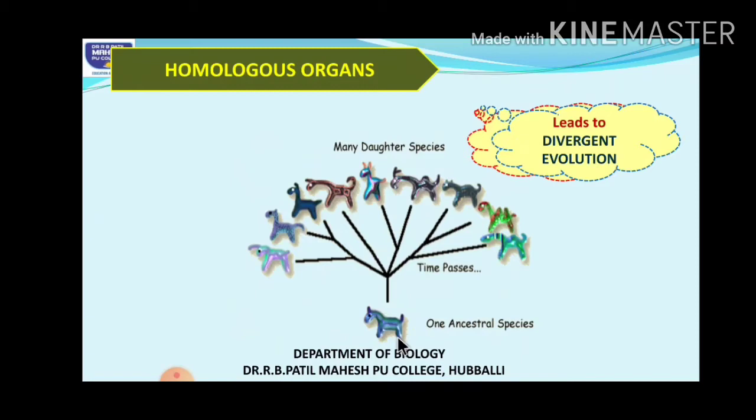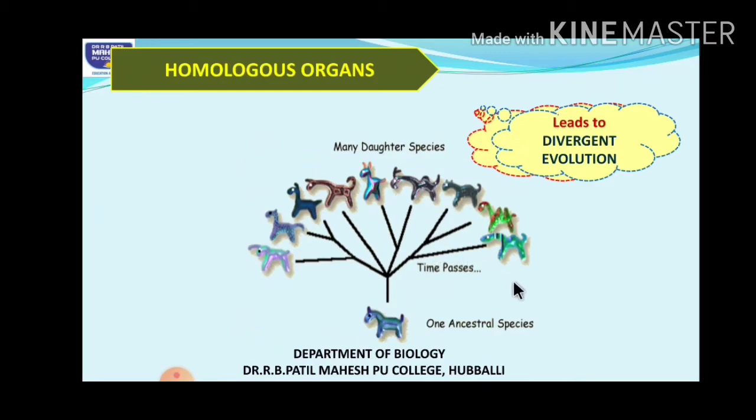So like this, that leads to evolution of different structures in different organisms based on their environmental conditions. Then slowly that leads to the formation of new species. As new structures develop, that leads to new species. Okay, so that is nothing but divergent. That is, one is diverging into many. It is leading to the production of many different types of organisms.